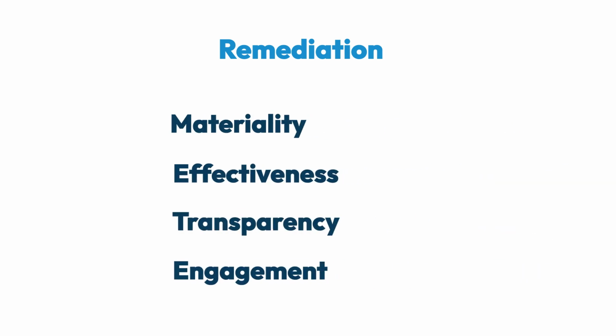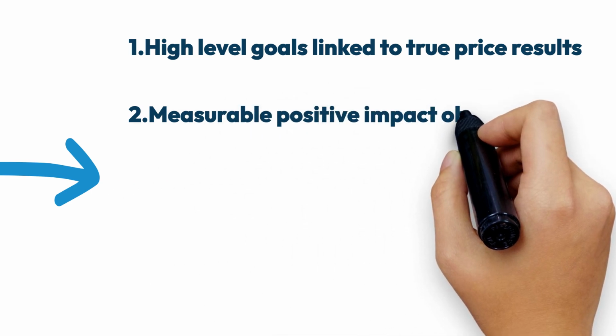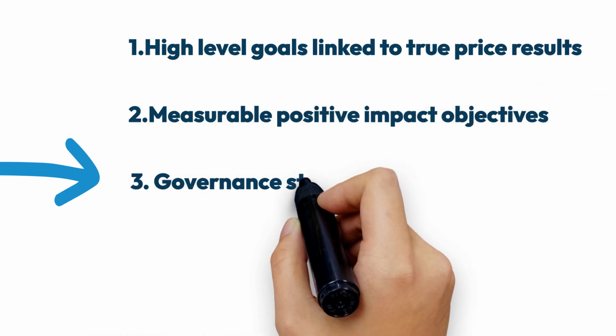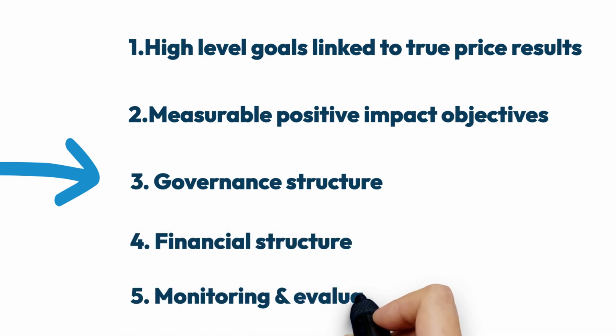Based on these principles, true price funds can only be sent on initiatives that have 5 key elements: high-level goals linked to true price results, measurable positive impact objectives, clear governance structure, clear financial structure, monitoring and evaluation.